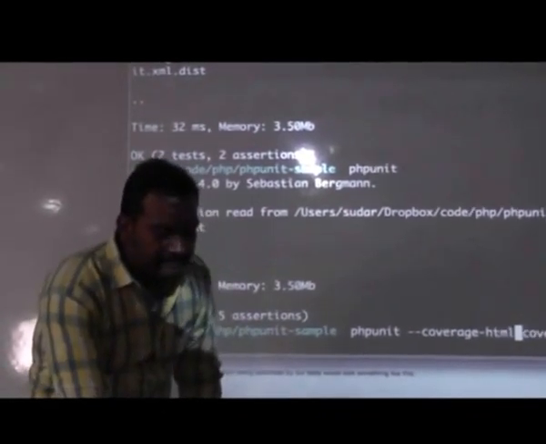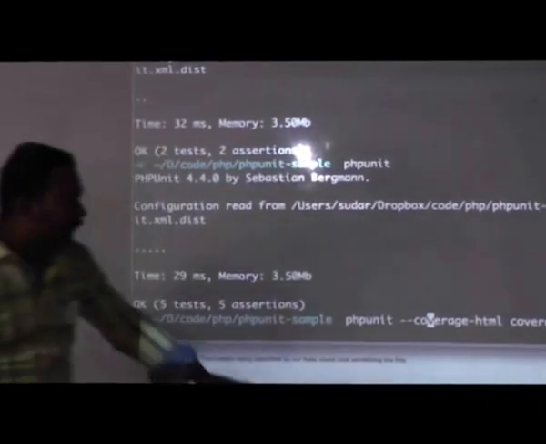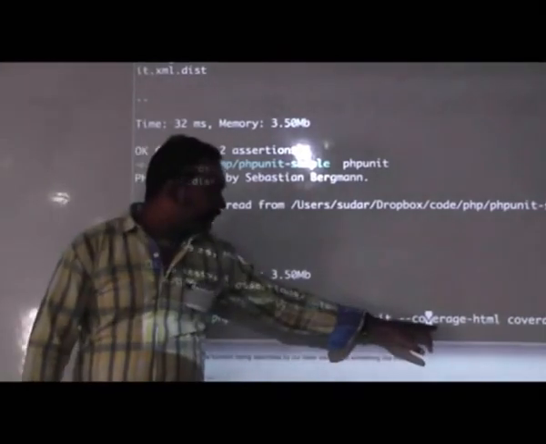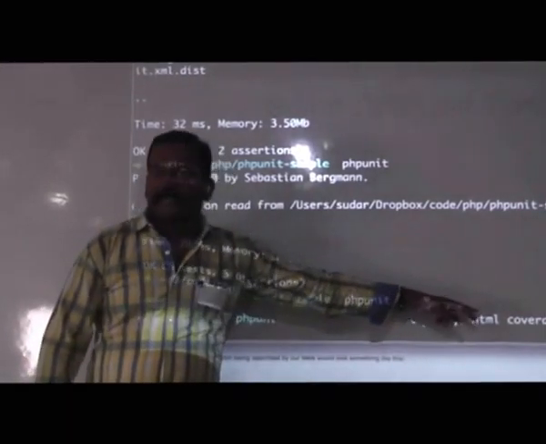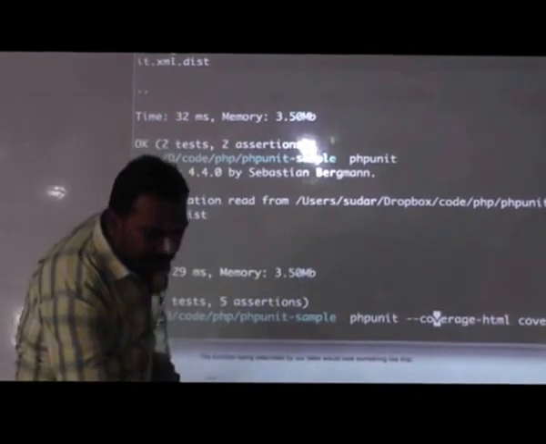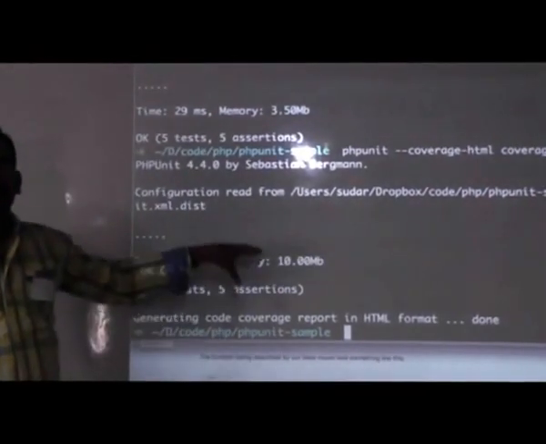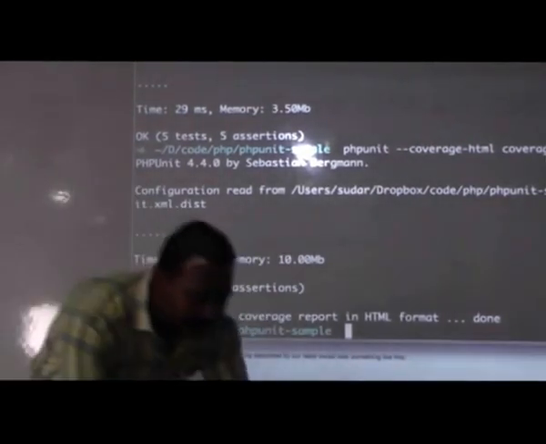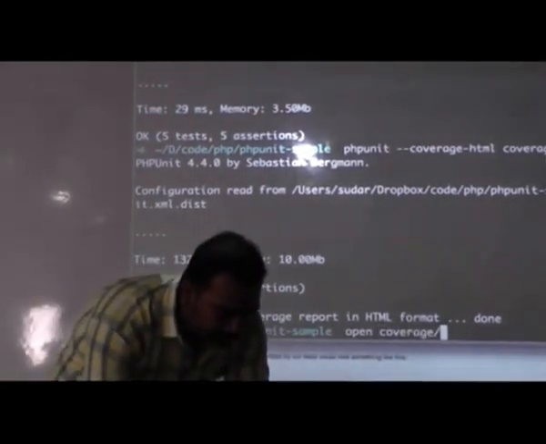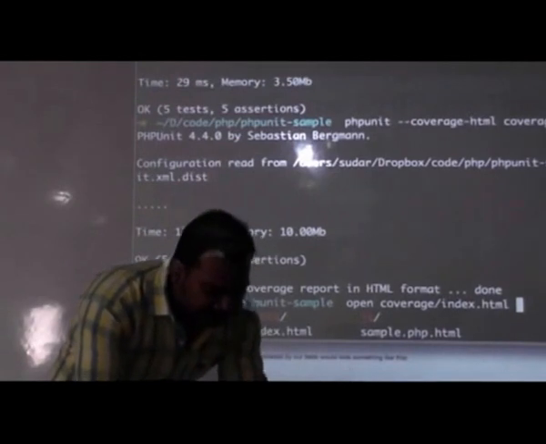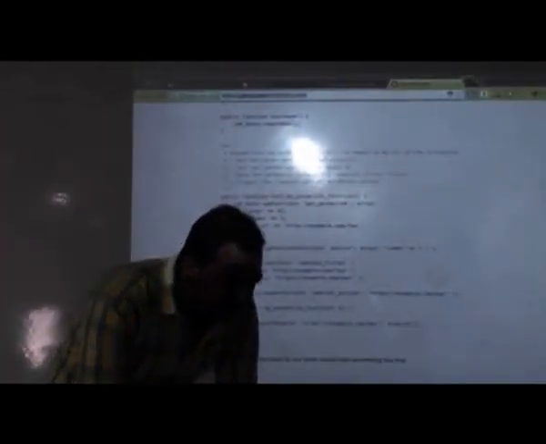So when you're running your PHPUnit command, all you need to do is just say --coverage-html and then the directory in which it has to be saved. When you do that, it will run PHPUnit and it will also create the code coverage. Okay, let's check that. It basically creates a lot of HTML files.